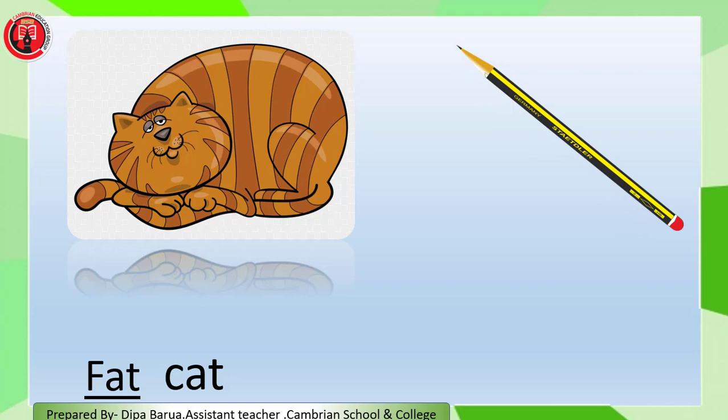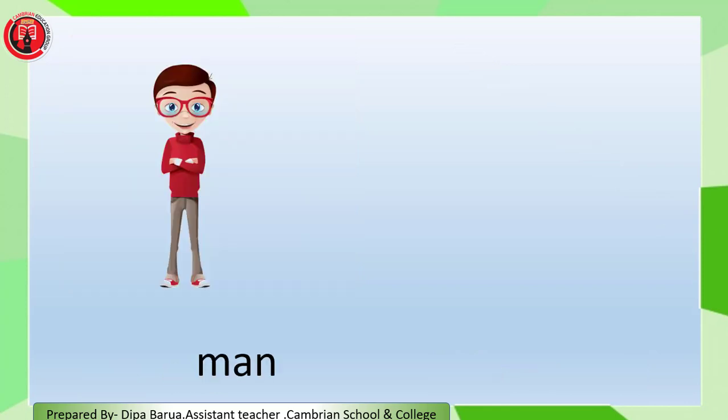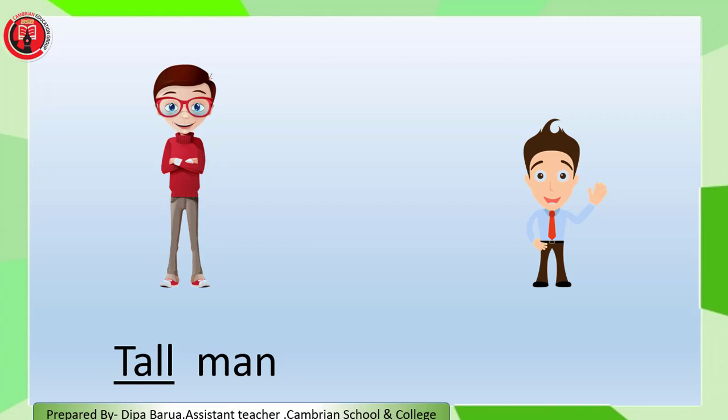And it's a pencil. A thin pencil. The word thin describes the pencil. Now we see a man. Oh, he's a tall man. The word tall describes the man. So here the adjective word is tall. Another man. He is a short man. So the word short describes this man.